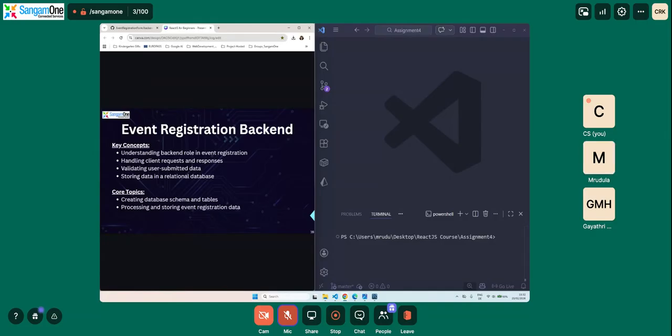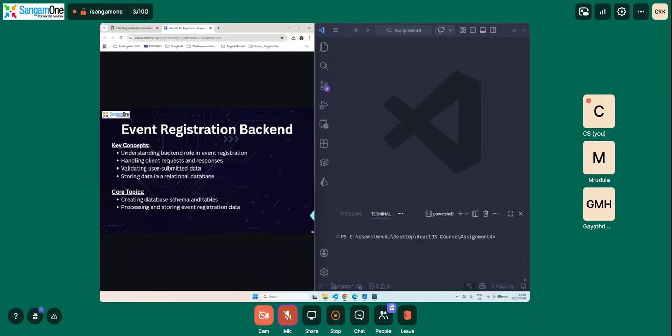Now the backend decides what to do with the data. If we say store it in the database, then it will store it in the database. It will validate the data. So if anything is empty or something is missing, it always makes sure that the validation is complete. It also has the logic to decide where to store. For example, sometimes we make use of MySQL, or sometimes we make use of MongoDB. All these things are part of the backend.